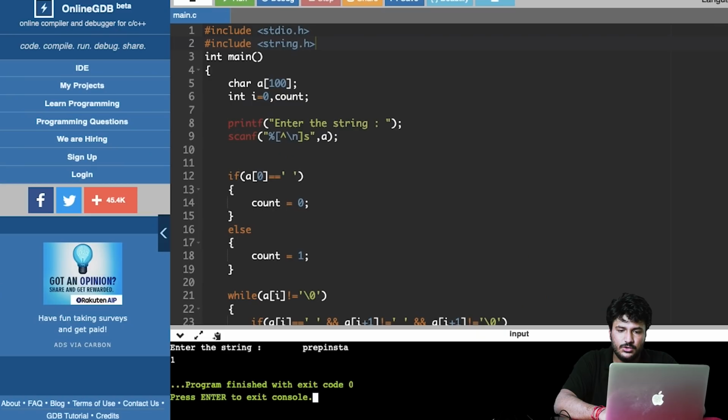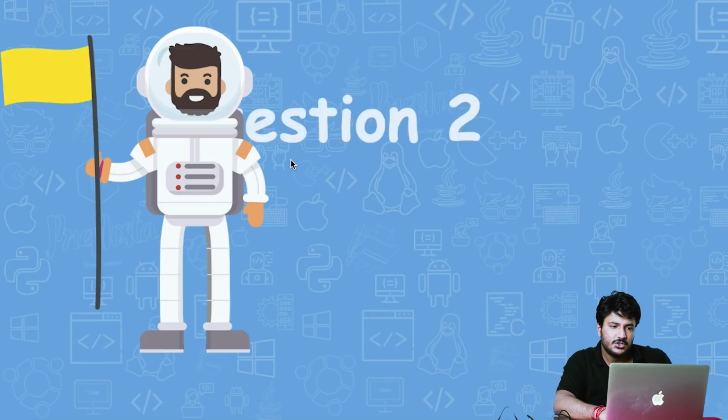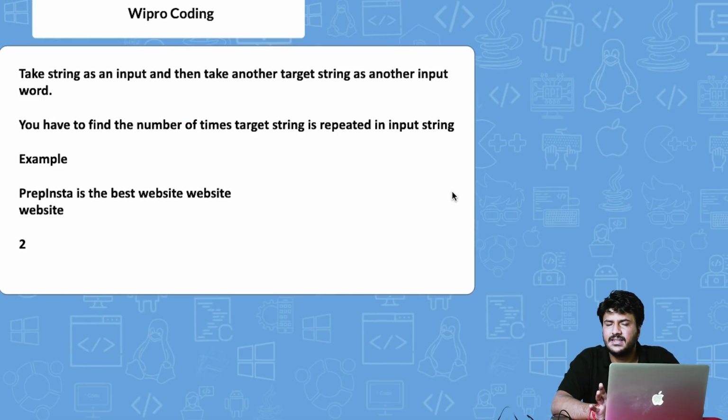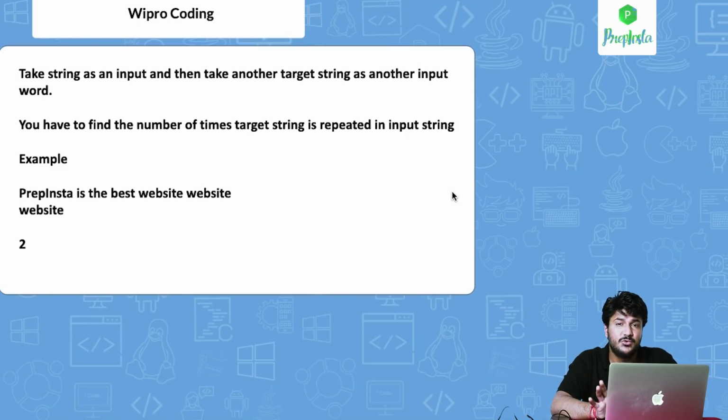So let's go to the next question, which is basically a little easier than this one. If you've not understood the previous code, make sure that you watch the video again and you will understand it. It's a very difficult code, especially if you are from ECE, EEE or mechanical. It is going to be very difficult for you, which is why I have taken that code, because I care for your success.